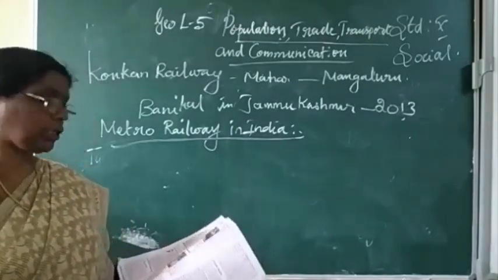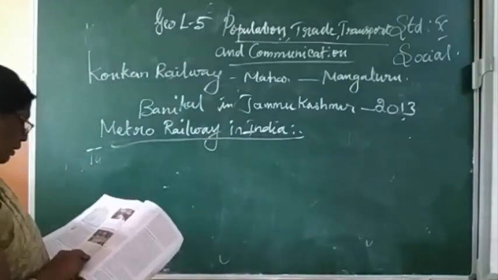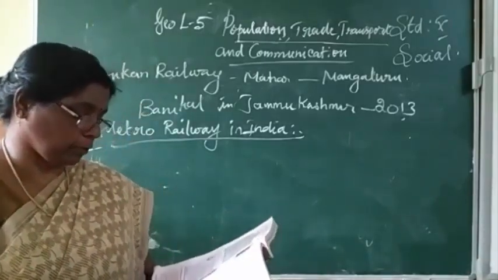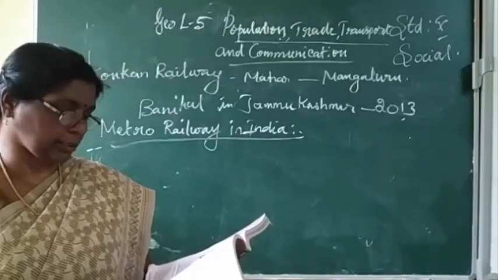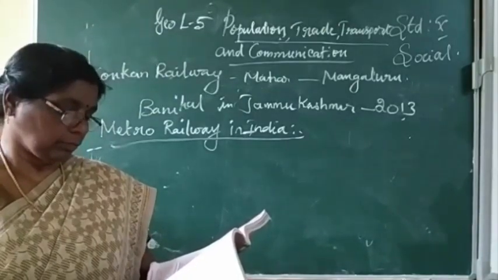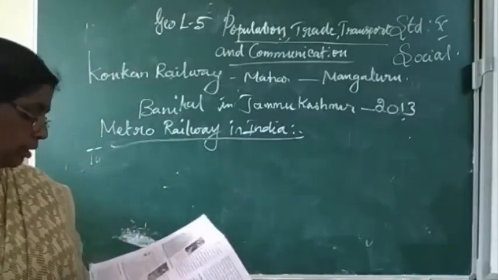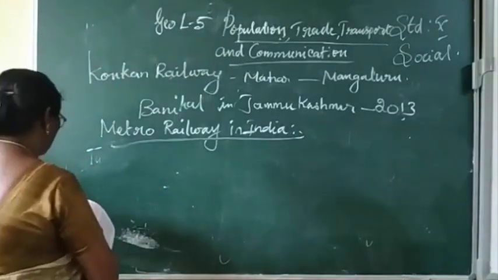What are the cities? Kolkata, Chennai, Bangalore, Delhi, Mumbai, Jaipur in Rajasthan, Kochi, and Gurgaon. These are the 8 cities.